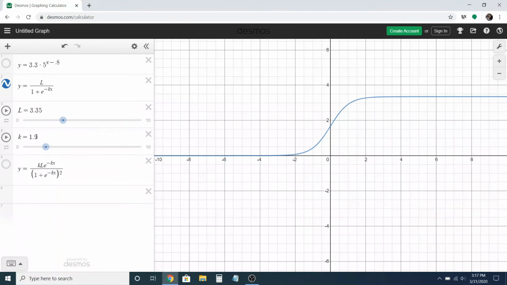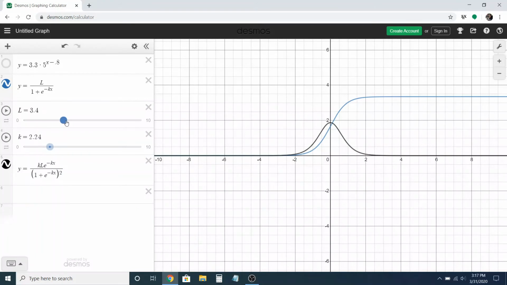You may have also heard some talk in the news about something called flattening the curve. When they talk about flattening the curve, to some extent they are talking about this guy being less steep, but mainly they're talking about a different graph, this black graph. The blue one represents the total number of cases, which is a logistic function. And the black one represents the number of cases day by day. So in each particular day, how many cases were there? Clearly right here in the middle is where we had our most number of cases.